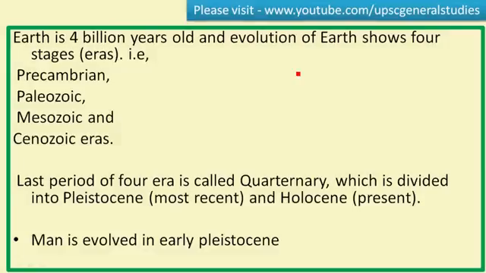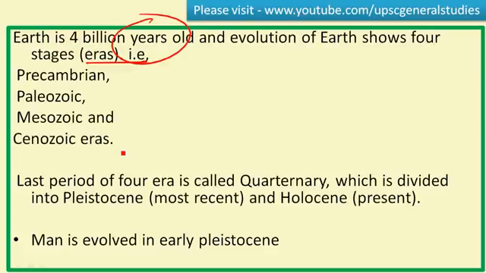So before moving further, let's look at the history of the earth itself. Earth evolved 4 billion years ago, and the evolution of earth shows 4 important eras. So the whole history of the earth can be divided into 4 major important stages.